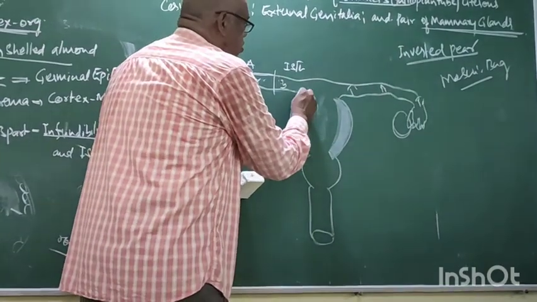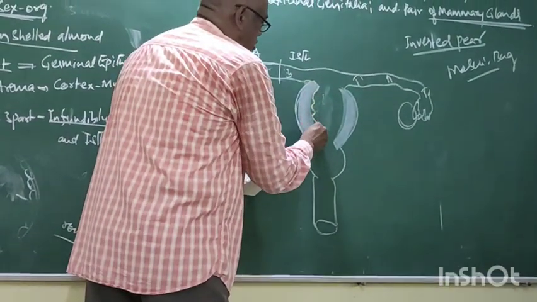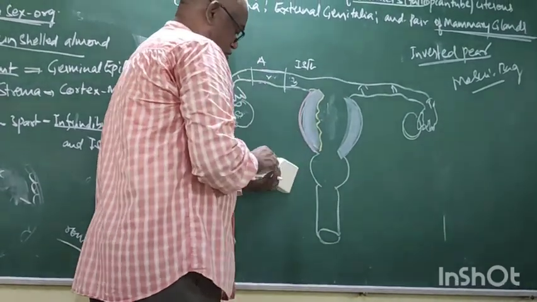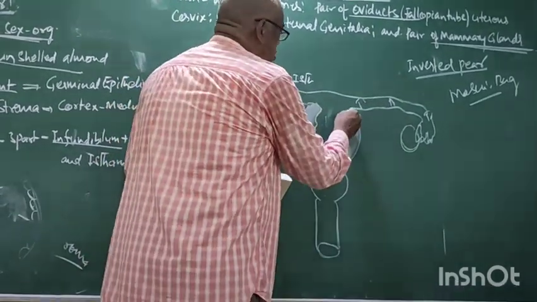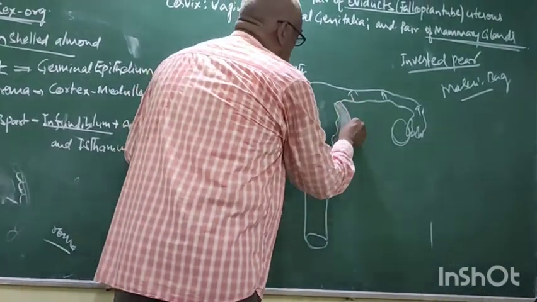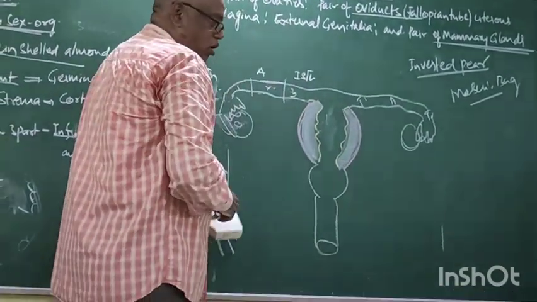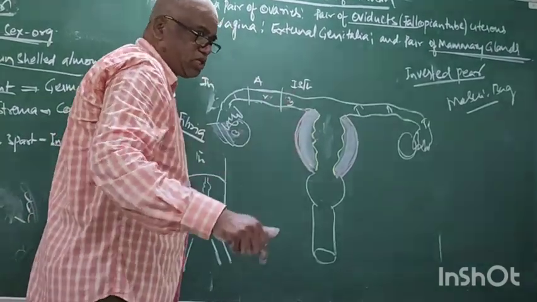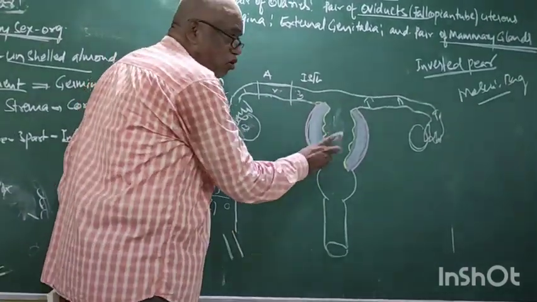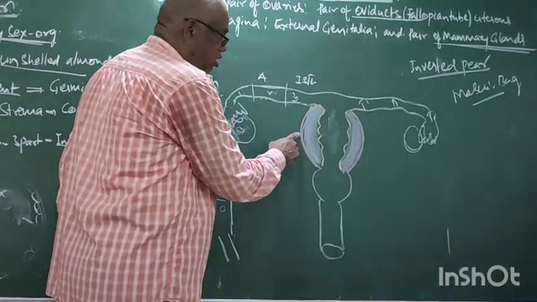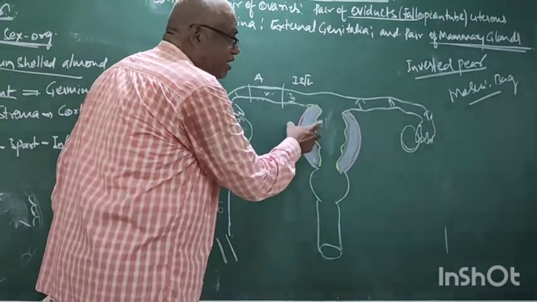Now see. For your clear understanding, I draw with three different colors: yellow, white, pink. These are the three layers.